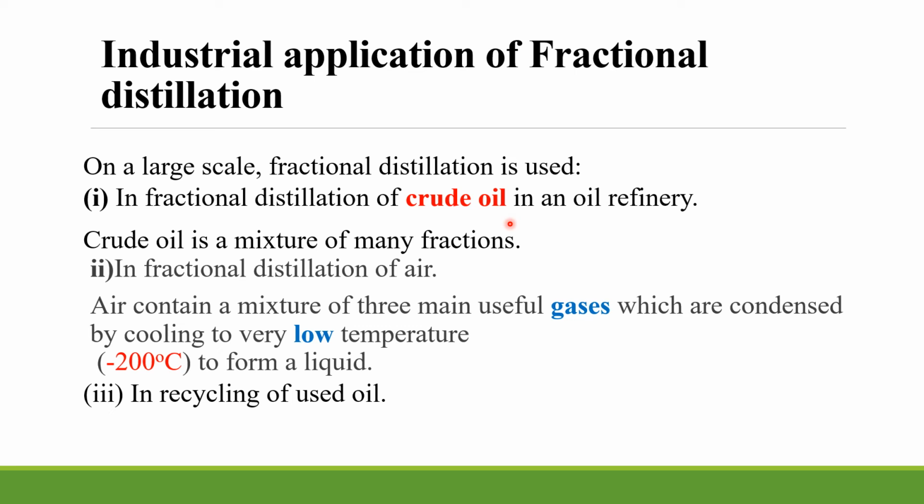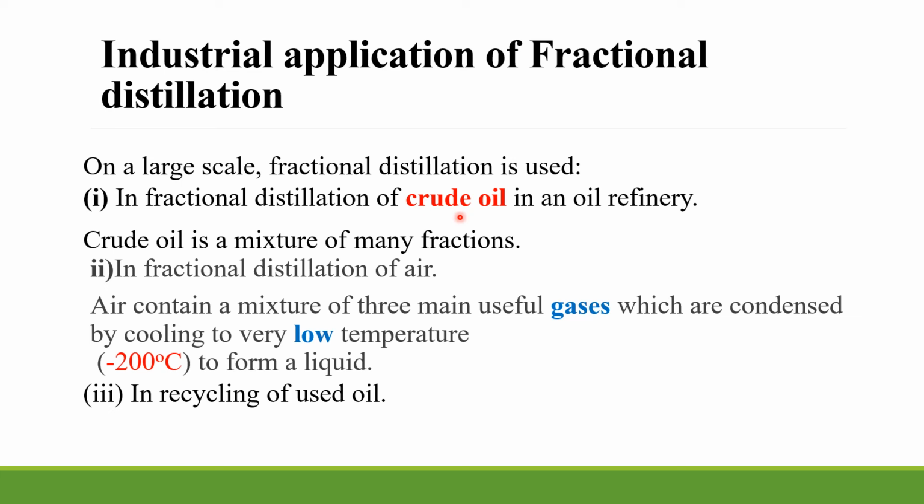Then you continue like that until we get the final substance that has the highest boiling point. So some of the substances that we get from crude oil are petrol, which we use in driving light motor vehicles such as saloon cars. Naphtha, we use it for making chemicals. Kerosene, we use it as jet fuel and domestic lighting.